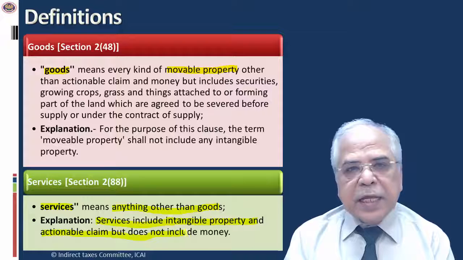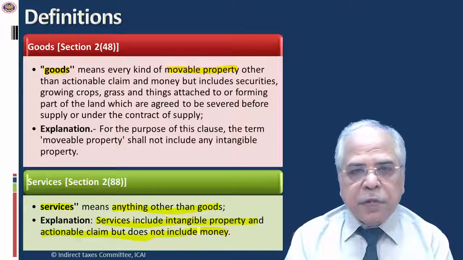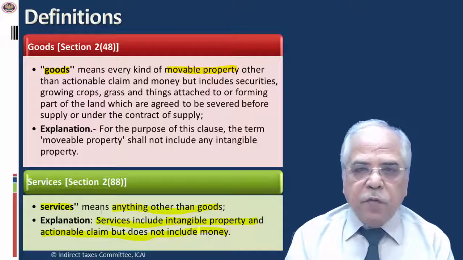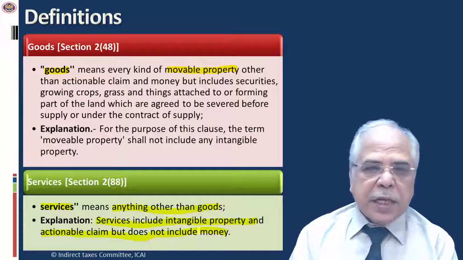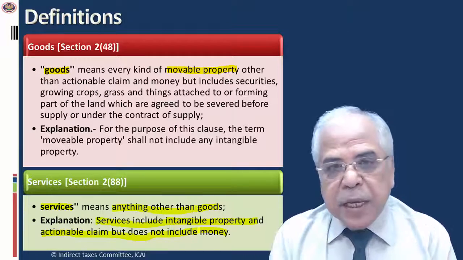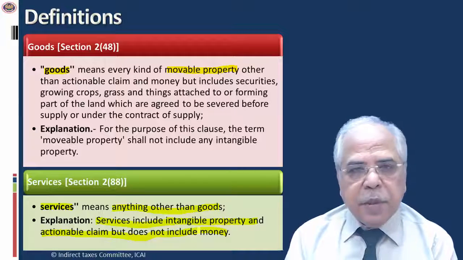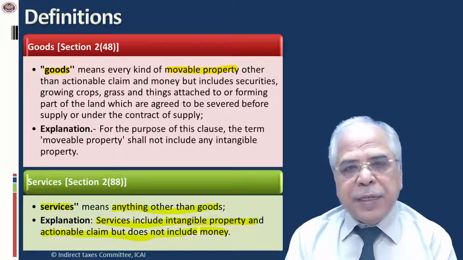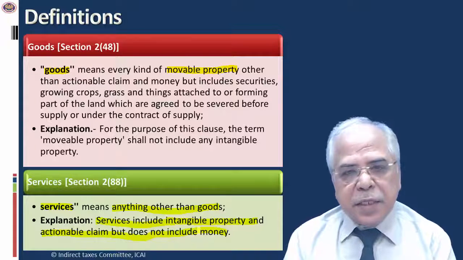Now, by including intangible goods in the definition of service, it becomes absolutely clear that the rate applicable on the supply of intangibles, though they are goods, will be the rate applicable on services. This is an important thing to be noticed. And then actionable claim is also included in the definition of service. For example, a lottery is held to be an actionable claim. So supply of lottery shall be treated as a supply of service and shall accordingly be taxed under GST.